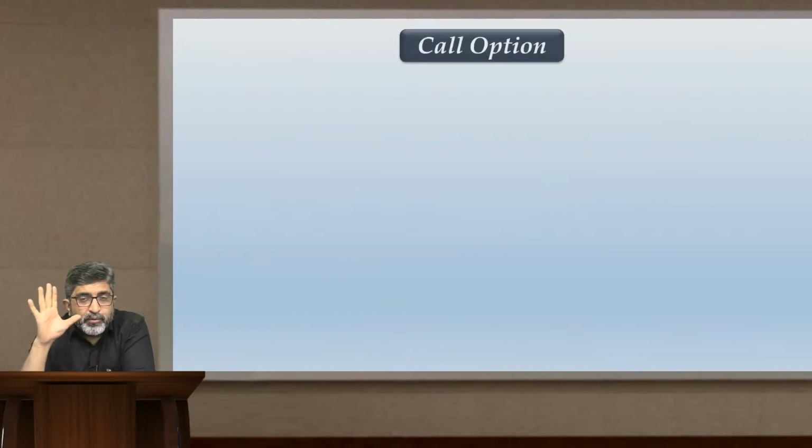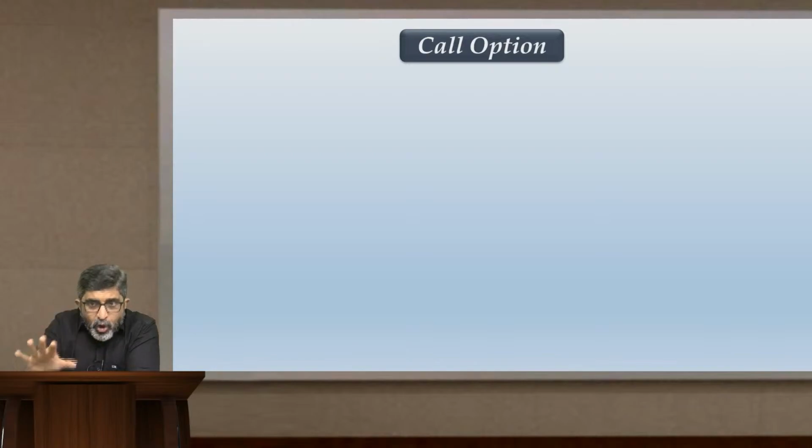Now here, this chart that I'm showing, I would want you to note it down. I want you to actually write it down. Along with my explanation, you start writing it, and once my explanation is over, I'll give you a moment in addition to write it down. Don't take a screenshot of this. I want you to write it so that throughout the session, this is clear in your mind before we move further. Let us deal with call option.